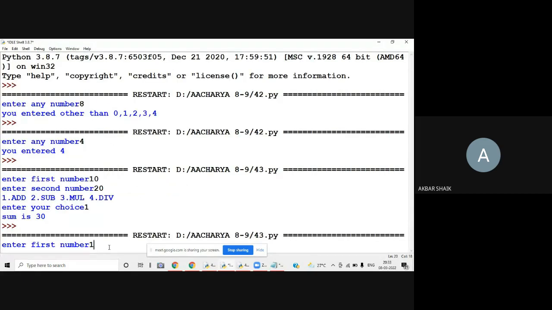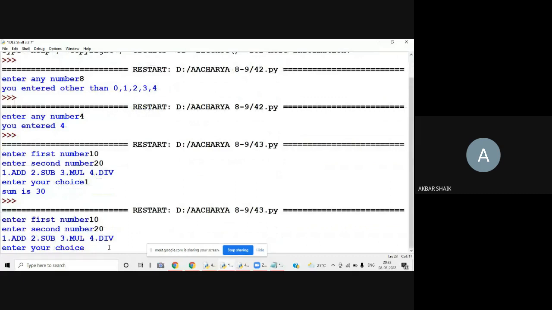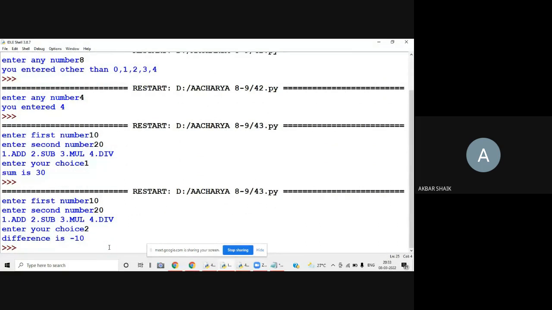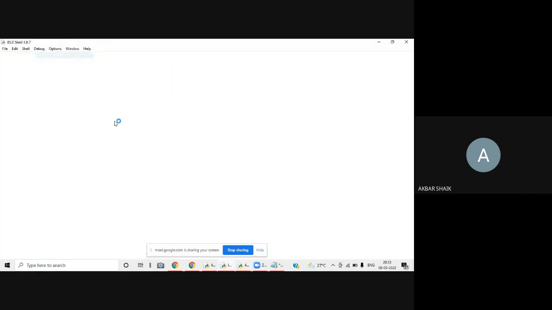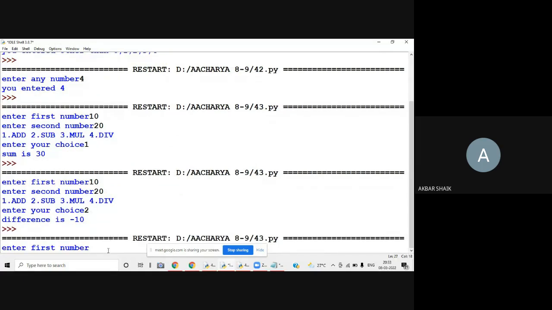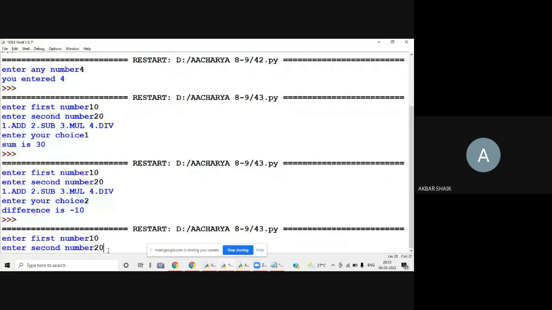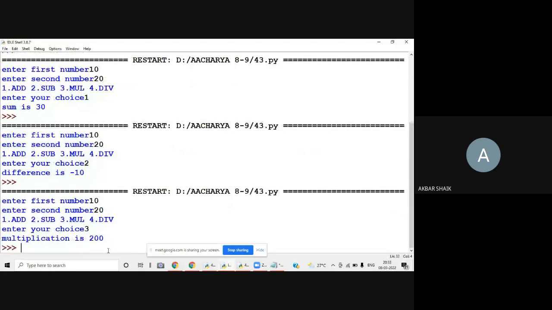Enter the same 10 as first number, 20 as second number. Enter your choice 2. 2 means 10 minus 20, that is minus 10. That is fine. Like that you can check all the options. I want to give option number 3. Again I am giving 10 and 20. Option number 3, so 10 into 20, 200.